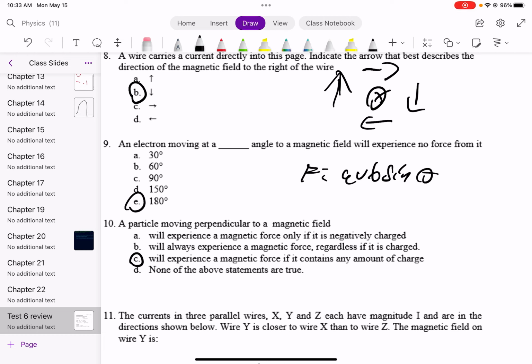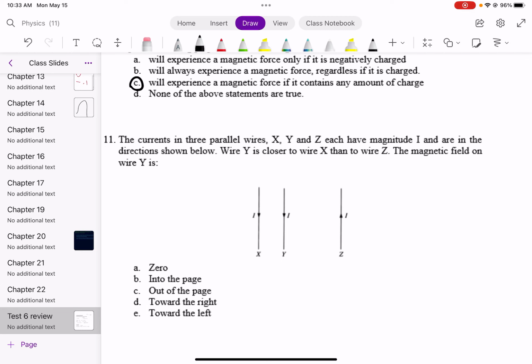Moving on, number 11. The currents in 3 parallel wires X, Y, and Z each have a magnitude I and are in directions shown below. Wire Y is closer to wire X than wire Z. The magnetic field on wire Y is what? So this again is an application of the right-hand rule. We need to find the magnetic field generated by wire Z on wire Y, and the magnetic field generated by wire X on wire Y. If they are going in the same direction, then that is the direction of the magnetic field. If they are going in opposite directions, we need to figure out which one is stronger, and that is going to indicate the direction of the net magnetic field.